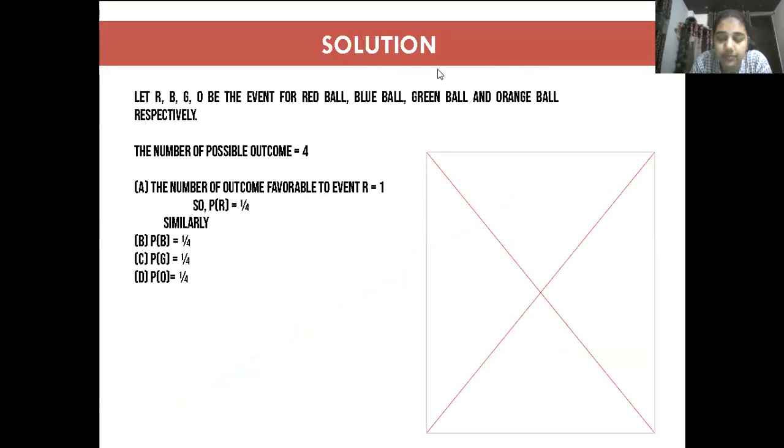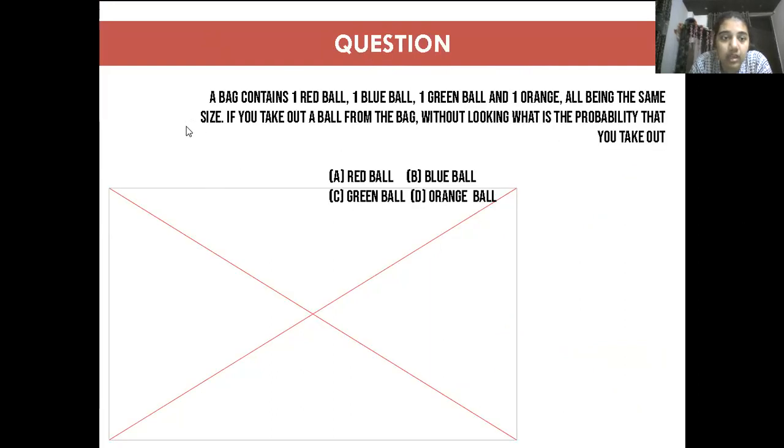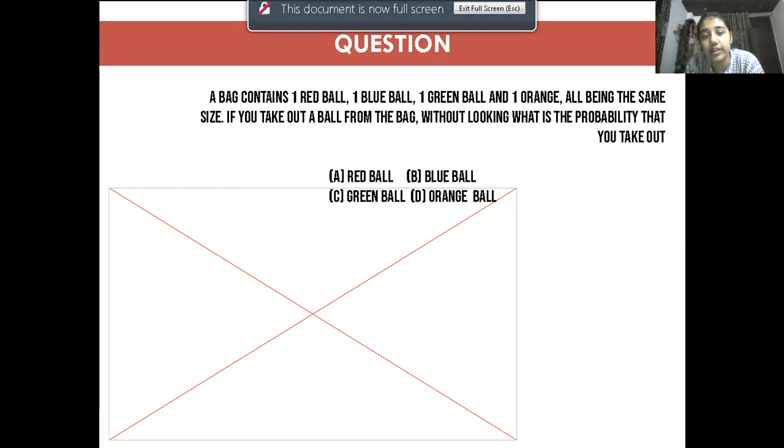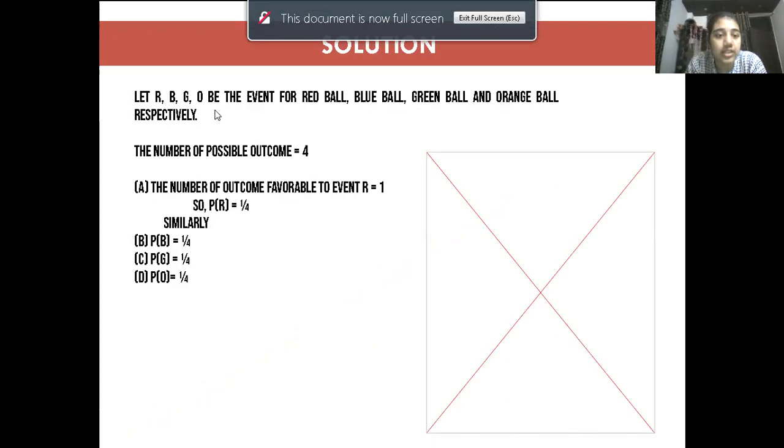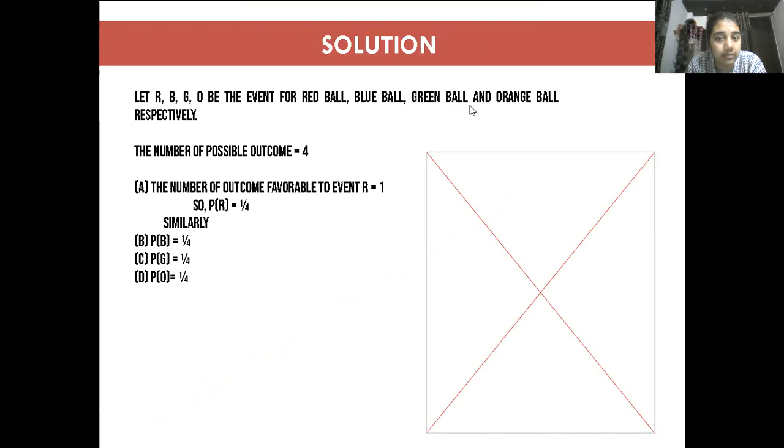Okay, so this is the solution. Let me take you to the question and we will understand it more. A bag contains how many balls? 4 balls. And the question is asking you what is the probability of getting a red ball? What is the probability of getting a blue ball? What is the probability of getting a green ball? And what is the probability of getting an orange ball? So let R, B, G, O be the events of red ball, blue ball, green ball, orange ball respectively. The total number of balls present in the bag is 4. The number of outcomes favorable to event R equals 1. P(R) equals 1 by 4.